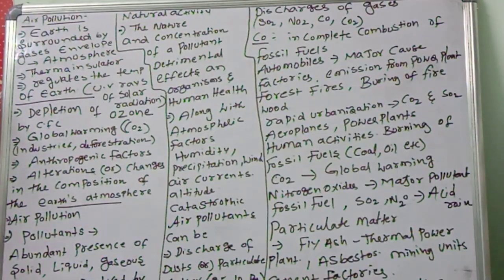Today we are going to discuss another important topic, that is air pollution. So we are discussing our environmental issues, right? What is our atmosphere? The gases surrounding our earth are called the atmosphere. But because of our negligence and our greed, we are damaging our earth.